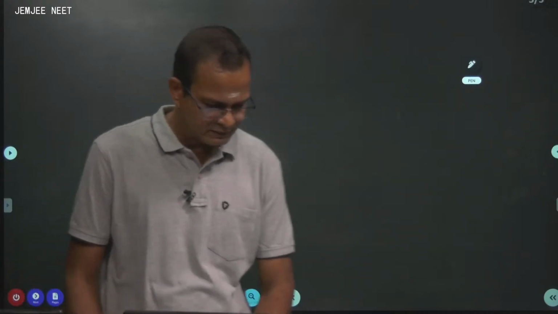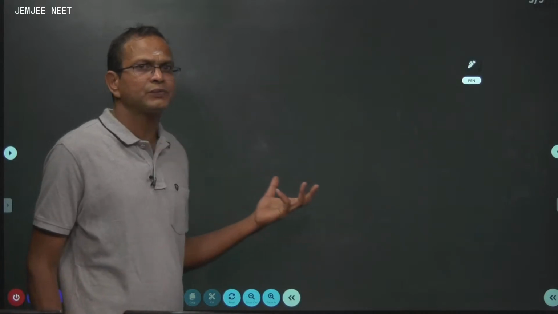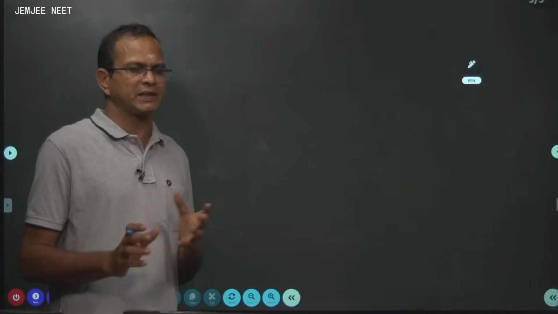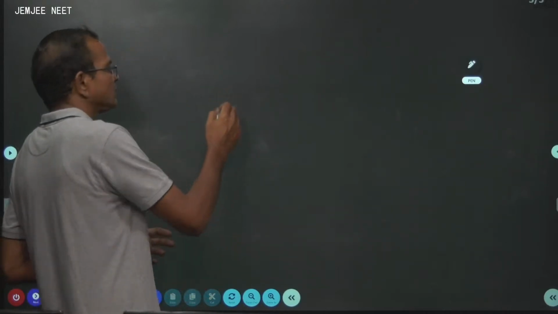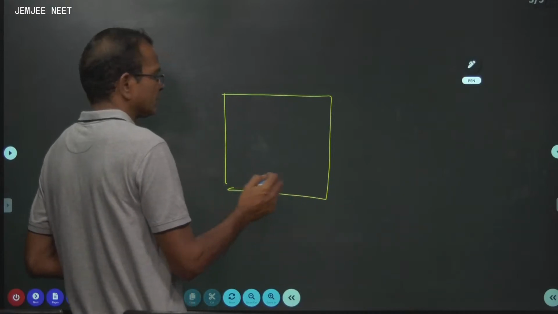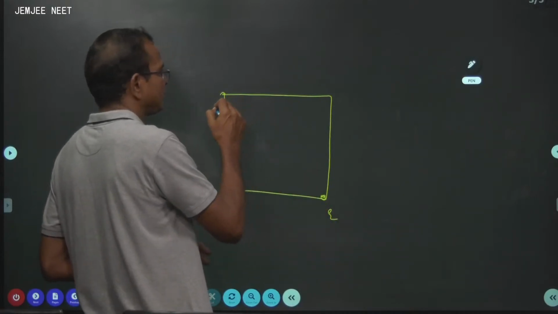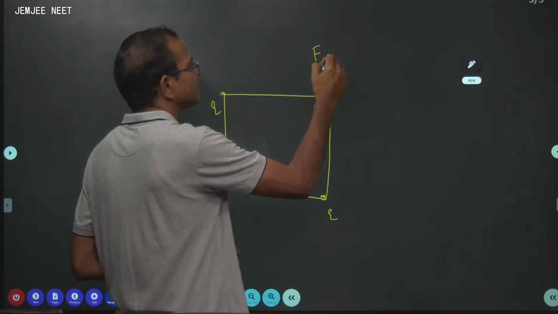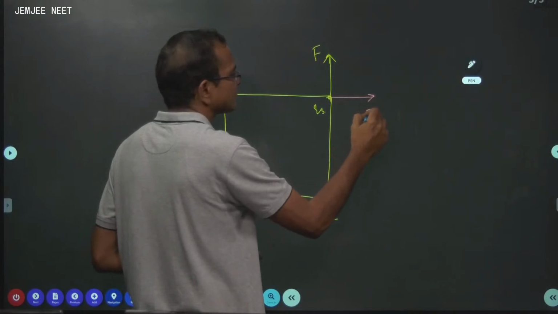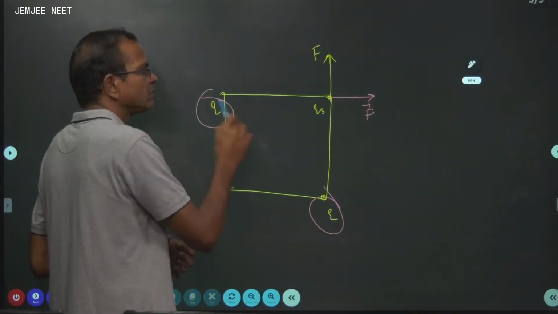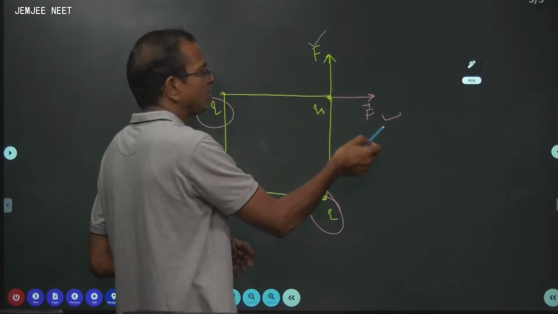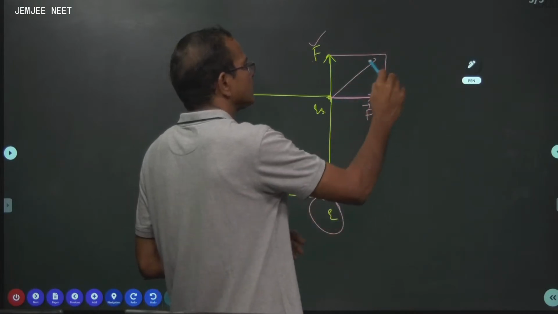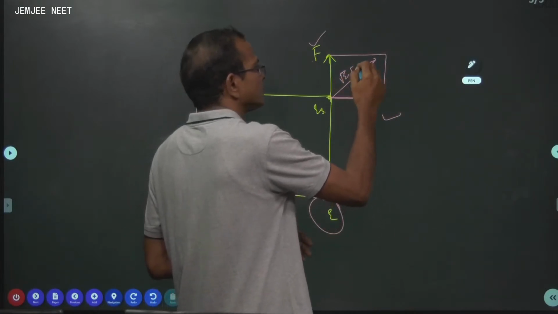I'll go ahead. While calculating the force on one charge due to the other charges, we always use some vector technique for easiness. For example, suppose it's a square, you have charge q here, charge q here, giving forces on the third charge q3: you get a force F here, and another force F here. These two charges being equal, you get equal force but in directions 90 degrees apart. Now the resultant is simply root 2 times F.